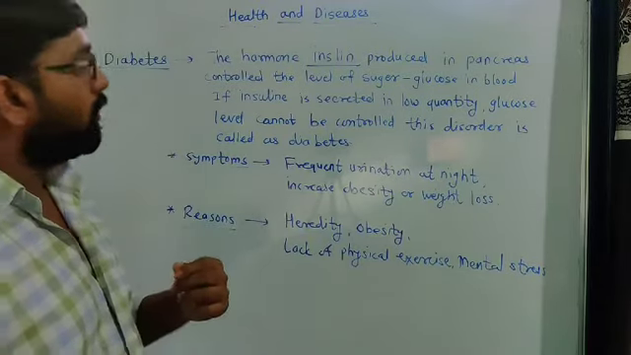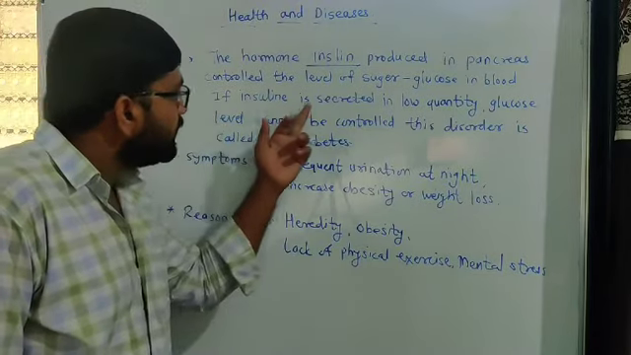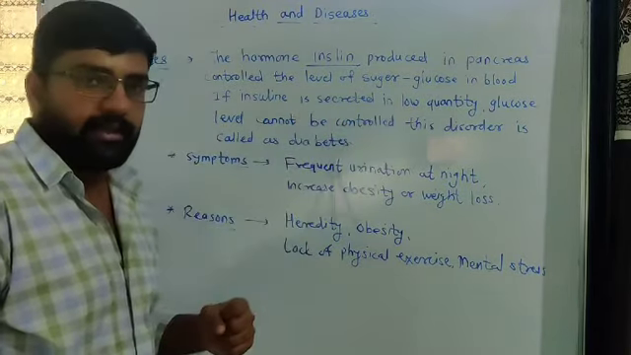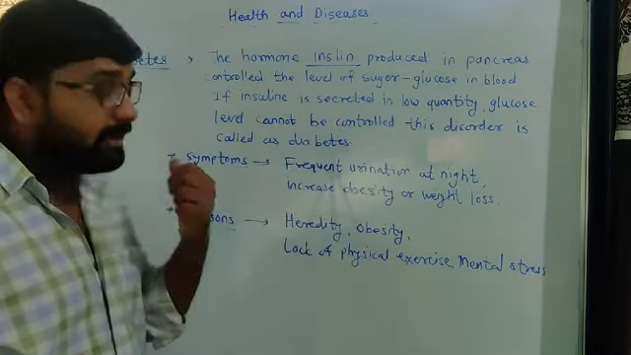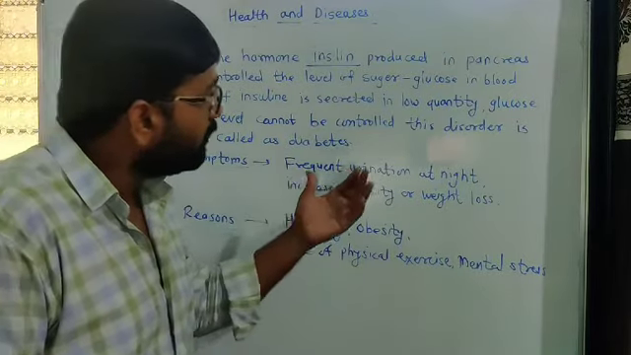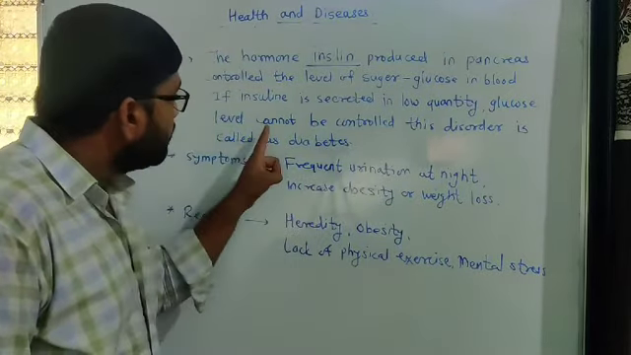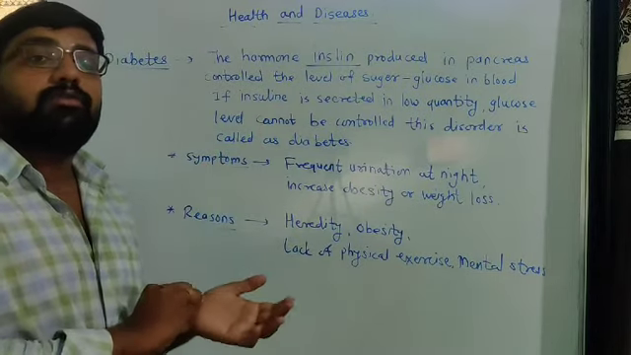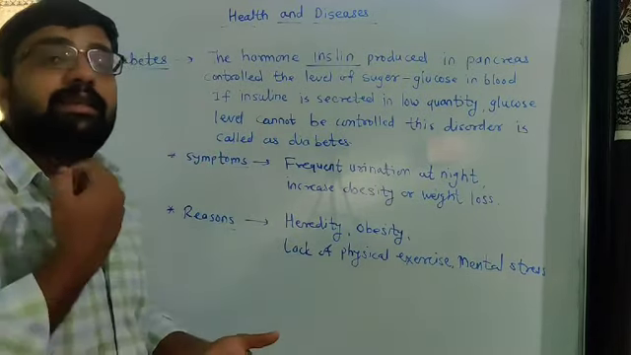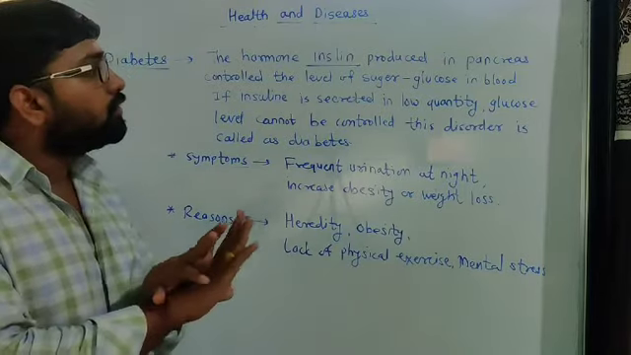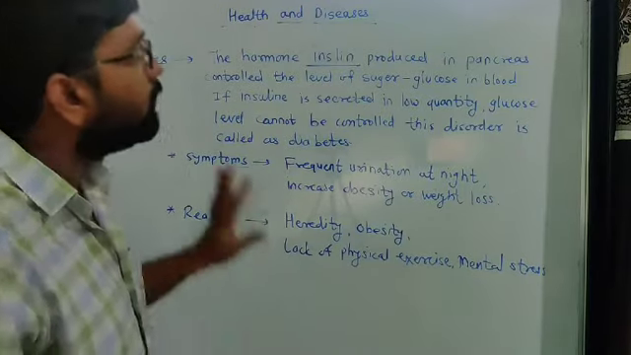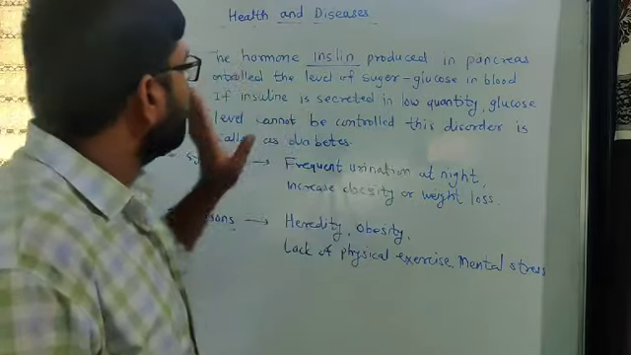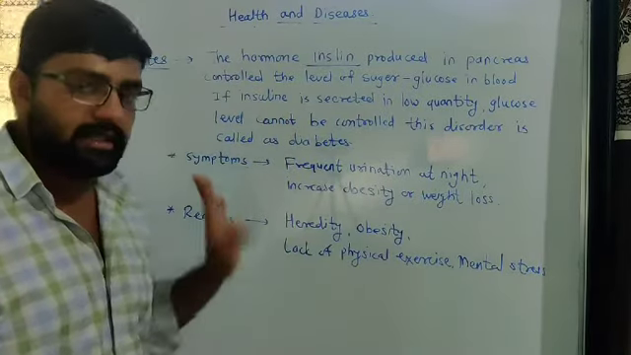Then that may be a problem. Look at this: if insulin is secreted in low quantity, then the glucose level cannot be controlled. Then what happens? The amount of sugar present in the blood increases. So the sugar level cannot be controlled, and this disorder is called diabetes.